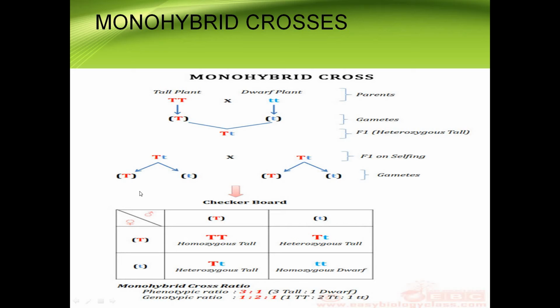So when these F1 offsprings were self-pollinated, when these plants were allowed to self-pollinate, tall and dwarf plants appeared in 3:1 ratio. See here, 3 tall plants and 1 dwarf plant appeared. When we see physically, that is nothing but the phenotypic ratio.